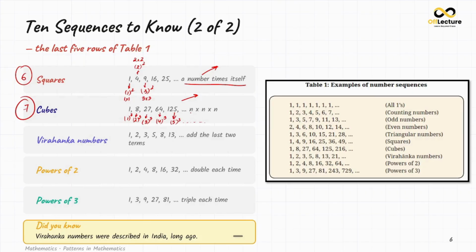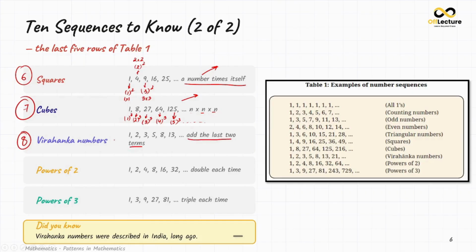So it goes on, n multiplied by n multiplied by n. So this is known as the cubes number sequence. Then comes Virahanka numbers, that is 1, 2, 3, 5, 8, 13. That is, the next number is the addition of the last two terms.